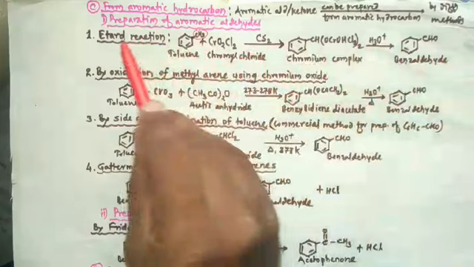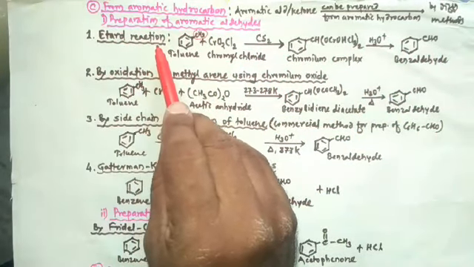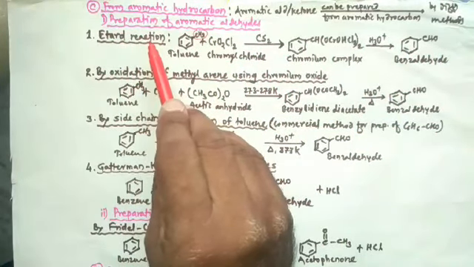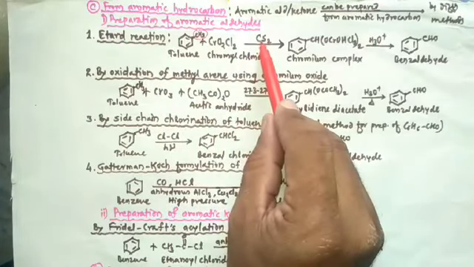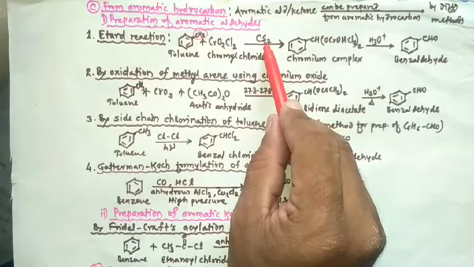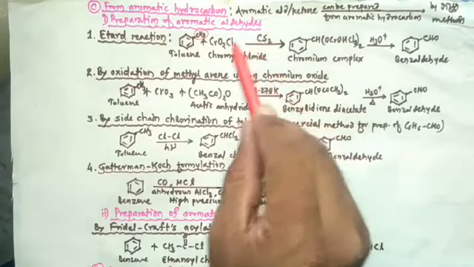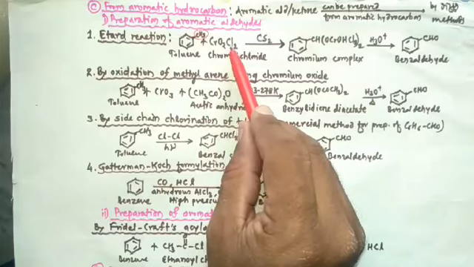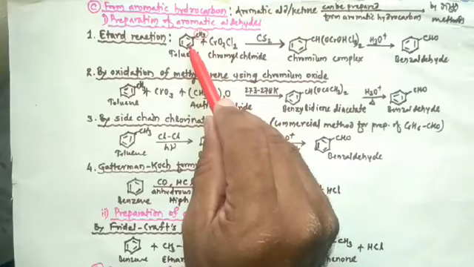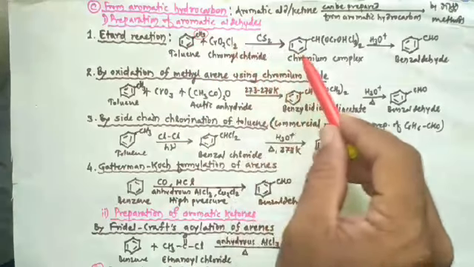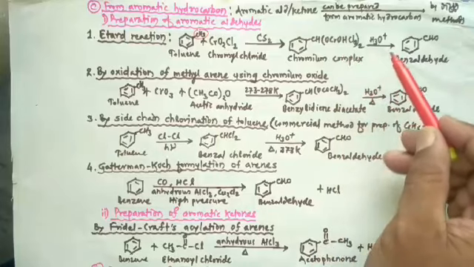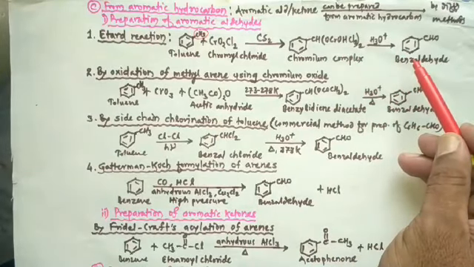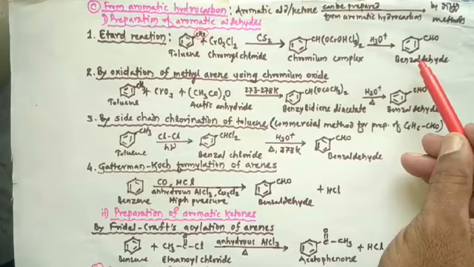So this reaction is known as Etard reaction. So in Etard reaction, chromyl chloride is dissolved in carbon disulfide or carbon tetrachloride, and it oxidizes the methyl group present in toluene. It gets converted into the chromium complex, and the chromium complex on acid hydrolysis produces benzaldehyde. So this is the Etard reaction.